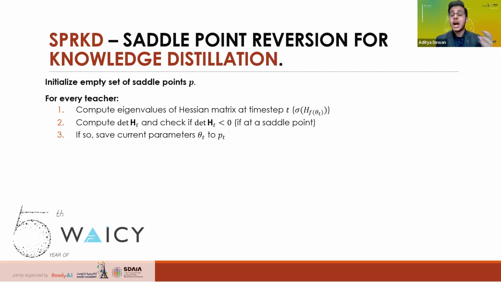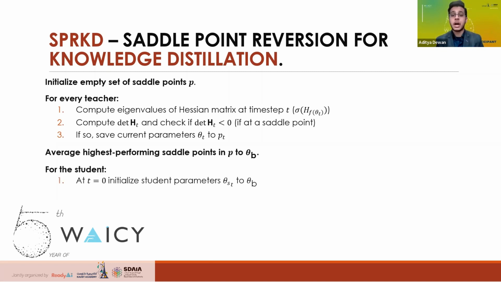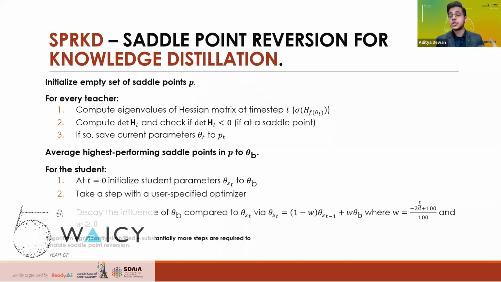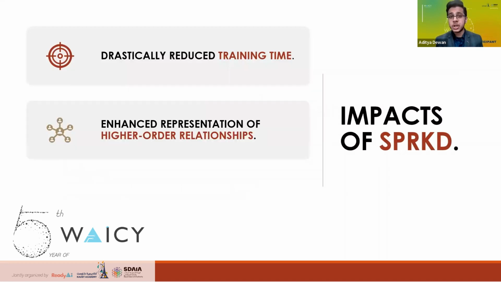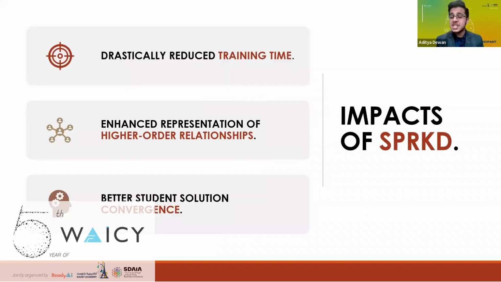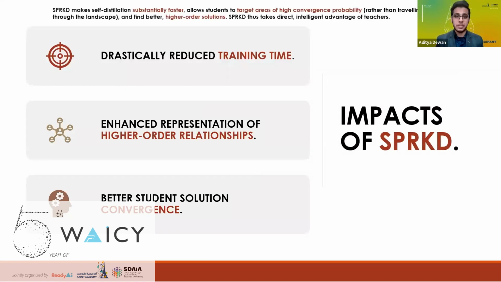We then average the highest performing saddle points to approximate the region of highest potential improvement and initialize our student to this calculated region. Over time, we decay the influence of the teacher saddle points, eventually removing all teacher interference. The impacts: we drastically reduce training time by eliminating initial descent, allow the student to develop higher order relationships by building on the optimization of teachers, and allow the student to independently discover better solutions while still using the teacher as a guiding compass.